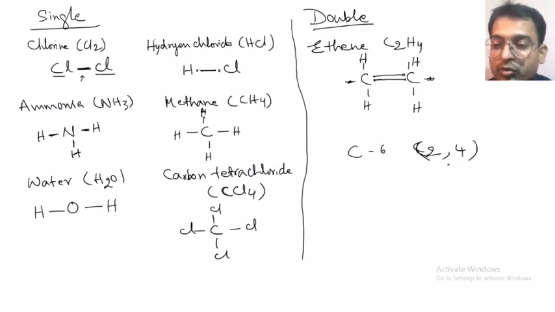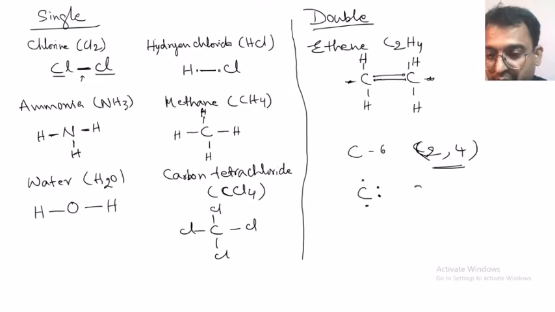So how will you show the Lewis structure? For carbon, only the valency electrons, 1, 2, 3, 4. Four electrons only are shown.